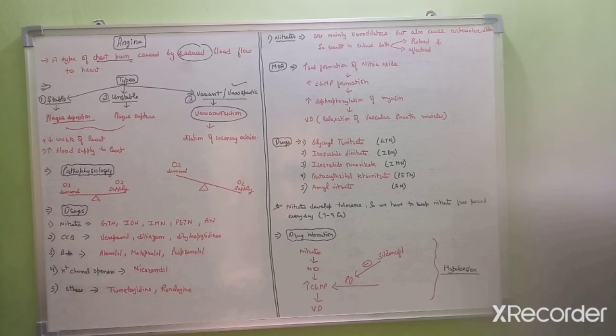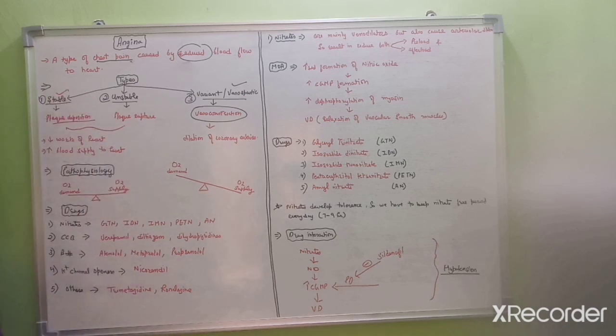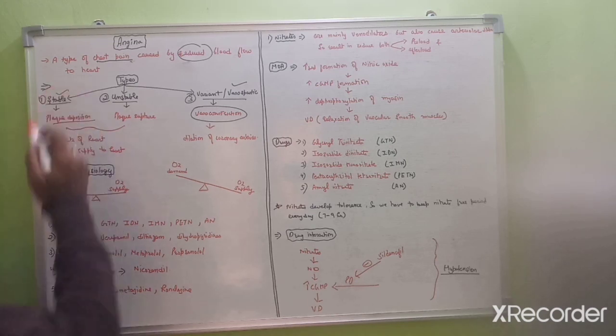Suppose a person is normal and doing physical exercise. After the physical exercise, he or she might have a chest pain. So this type of angina is called stable angina. After settling down, the patient will not feel any chest pain. So it is a type of stable one.